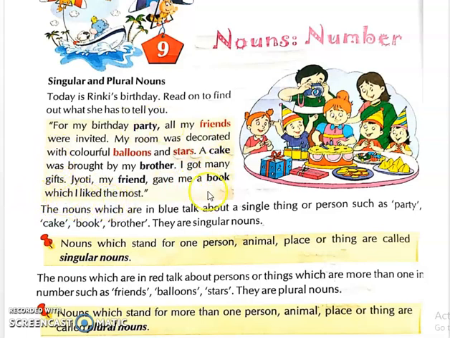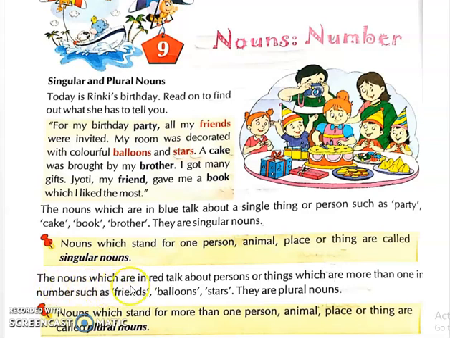This is a short story about Rinky's birthday. The nouns which are in blue talk about a single thing or person such as party, cake, book, brother. They are singular nouns. Here, nouns which stand for one person, animal, place or thing are called singular nouns. It means if only one thing or one person is there, we will consider it a singular noun.